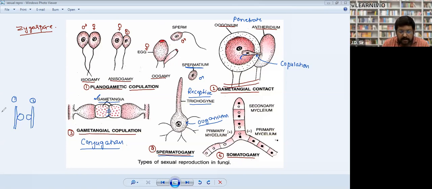The male gamete is very small and does not have flagella. Full stop.